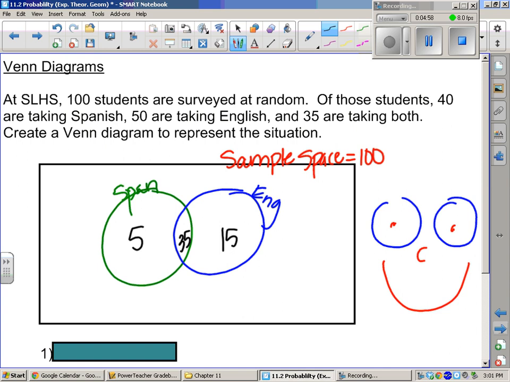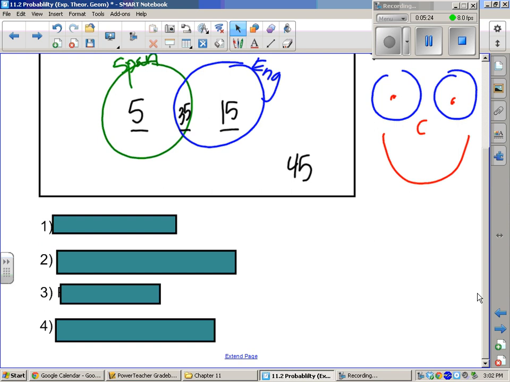All right, let's answer some questions. Oh, one thing before we do the questions is how many are not taking either Spanish or English? I have 100 kids, but how many total are taking Spanish and or English? 5 and 35 is 40, 40 and 15 is 55. That leaves 45 who are not taking a language. They're in the sample space. They must be taking math. Yeah, lots of math.